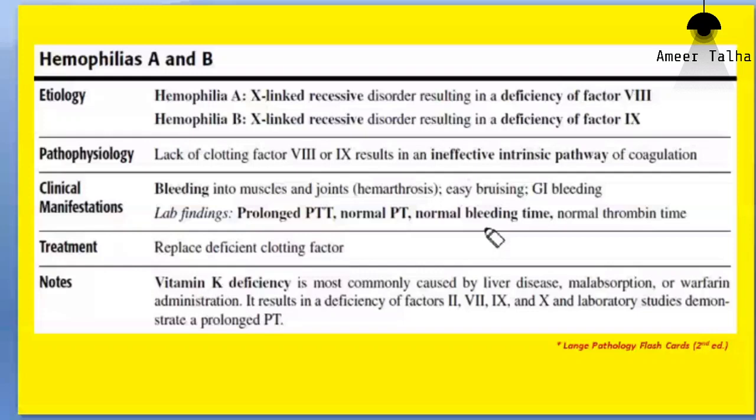However, both these factors, factor 8 and factor 9, are involved in the intrinsic pathway. And you play table tennis inside. So partial thromboplastin time is for the intrinsic pathway. Factor 8 and factor 9 are both involved in the intrinsic pathway. So whether there is hemophilia A or hemophilia B, in each case the PTT will be prolonged.